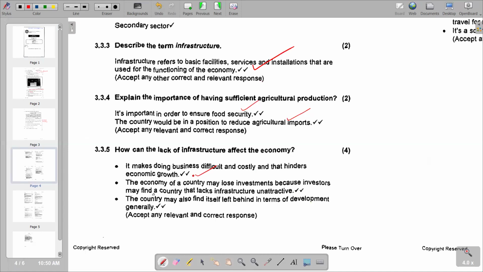Then next, we've got the economy of the country may lose investment because investors may find a country that lacks infrastructure unattractive. This is the point that we are trying to explain. Then lastly, we've got the country may also find itself left behind in terms of development generally. So generally, we are going to see that overall the development also is going to be negatively affected. So basically, that's what we have on 3.3.5.